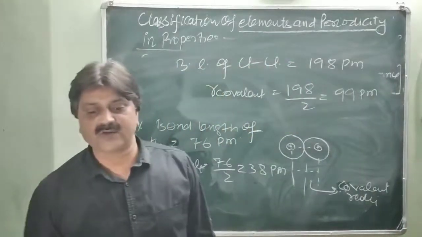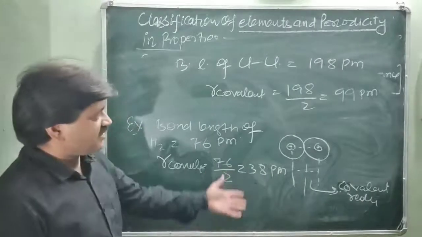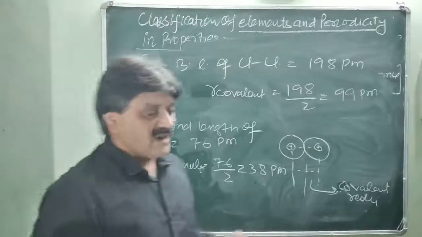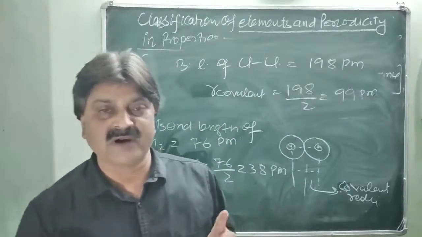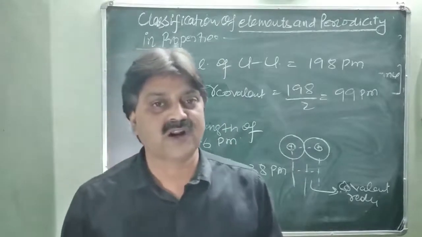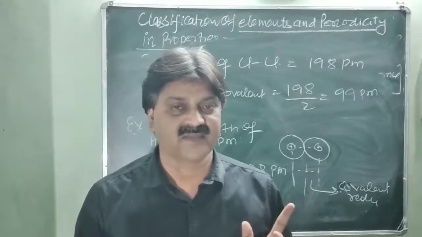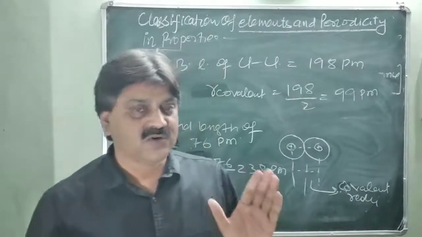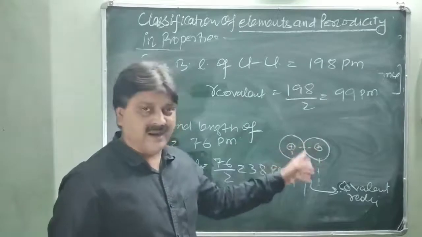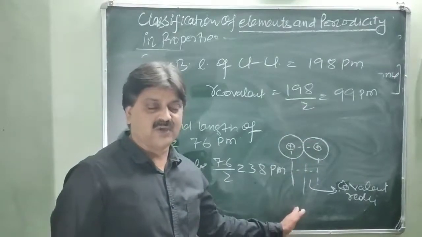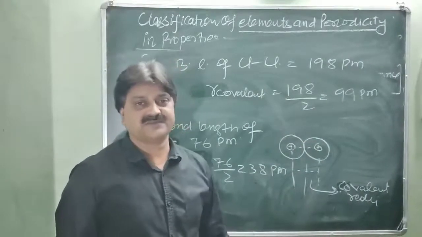So you can calculate it by this formula. Half of the distance between the two atoms covalently bonded in a molecule is called the covalent radius. Is it clear? First you find the bond length between the two nuclei, and dividing by 2 you get the covalent radius.